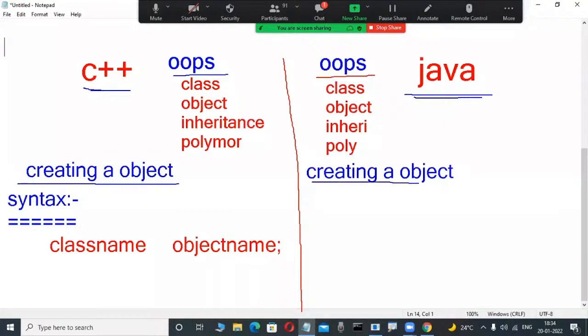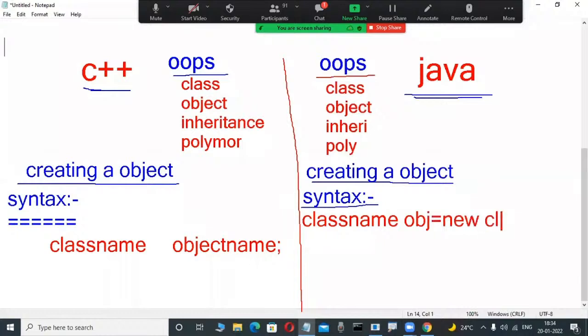Anybody technical, maybe tell me the syntax roughly. So many of you are good at Java and Python from your academic career, no? Yes, very good. Some of you are telling correctly: class name, space, object name is equal to new class constructor. Is there some other syntax or not?